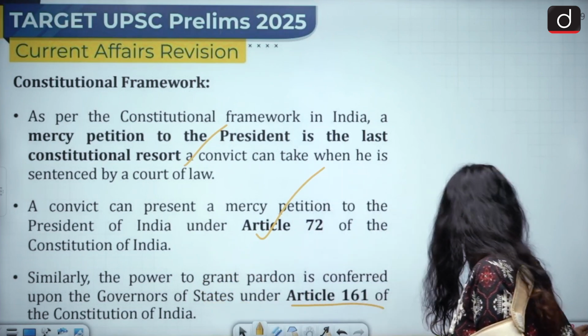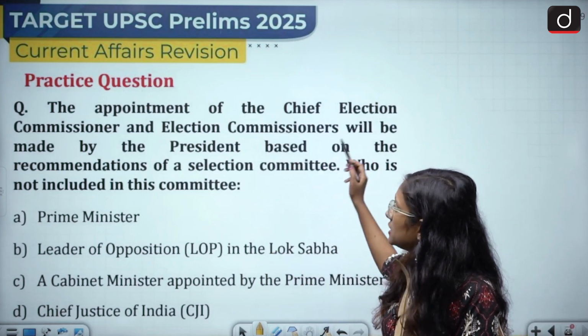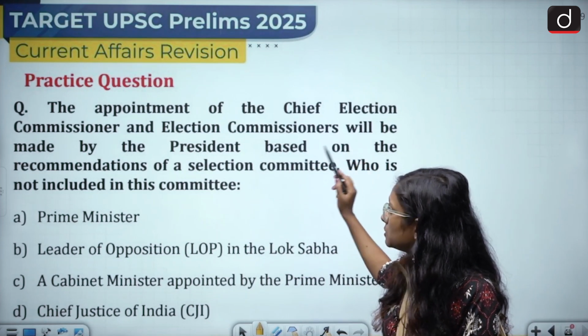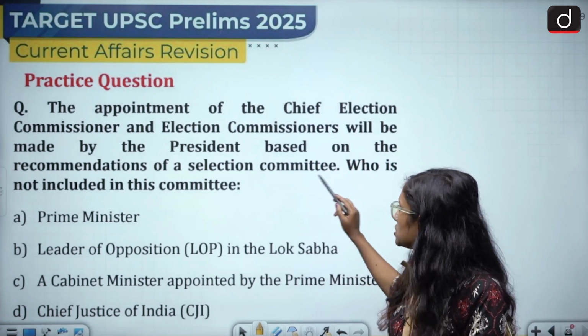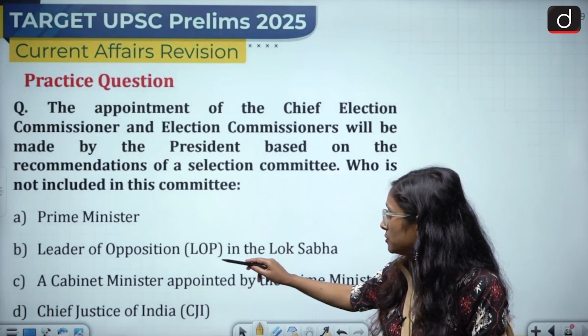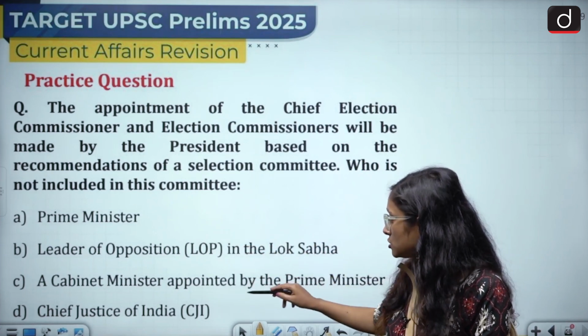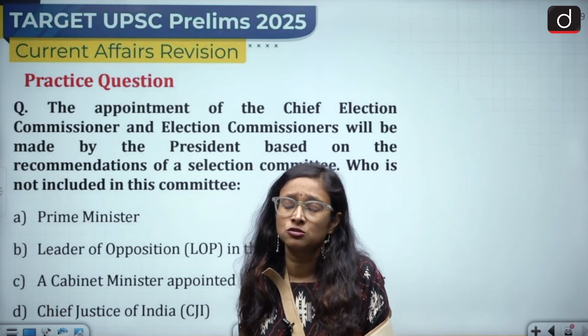Now we'll talk about the practice question. The appointment of the Chief Election Commissioner and Election Commissioners will be made by the President based on the recommendations of a selection committee. Who is not included in this committee? Prime Minister, Leader of Opposition in the Lok Sabha, a Cabinet Minister appointed by the Prime Minister, Chief Justice of India. So you can answer in the comment section.